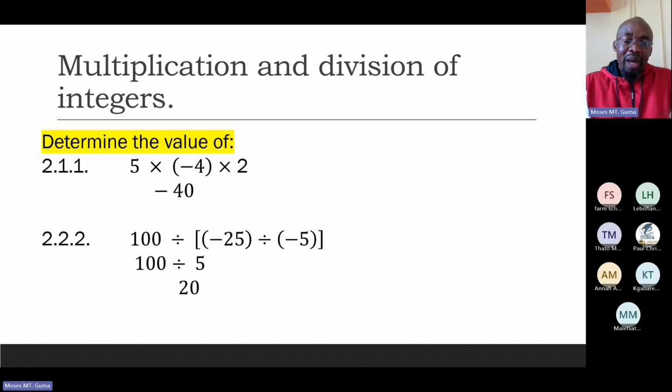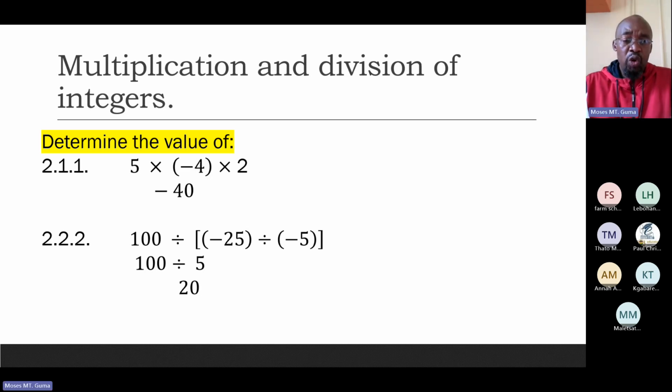Now, you have to remember what I told you about multiplication and division of signs. Remember, when we multiply a positive by a negative, we get a negative. When we multiply a negative by a positive, we get a negative. Now, 5 multiplied by 4 is 20, and 20 times 2 is 40. In this case, our answer, because we have been multiplying positives and the negative, would come out as a negative. There we have it, beautiful.